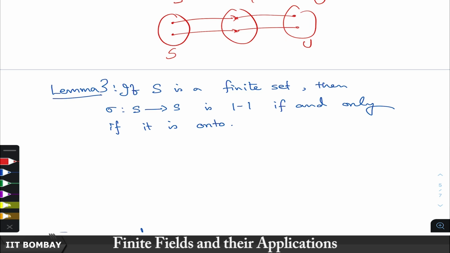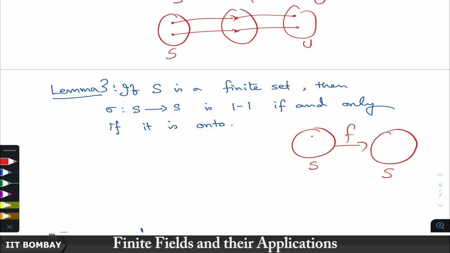Now, if S is a finite set, then 1 to 1 and onto are the same thing. Why? Take S a finite set and a map sigma from S to S itself. Let us see if it is 1 to 1.